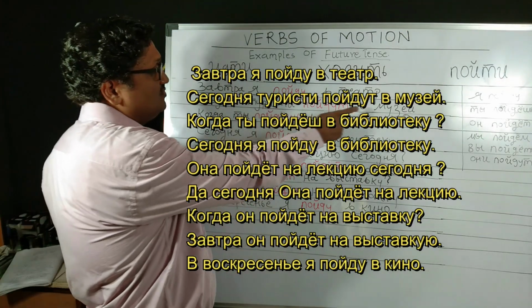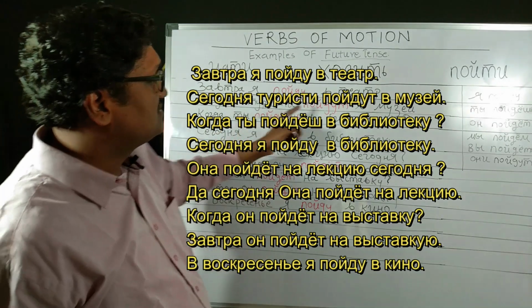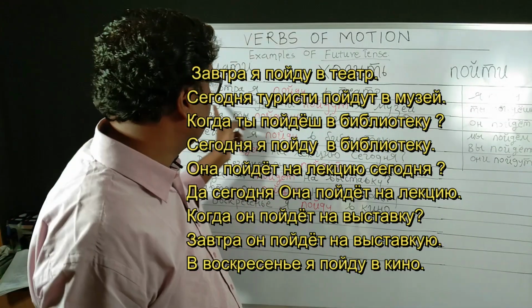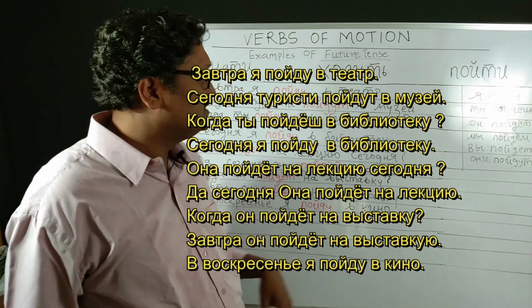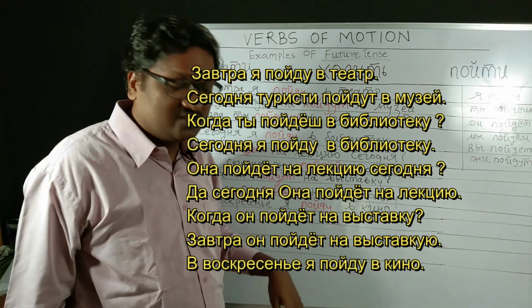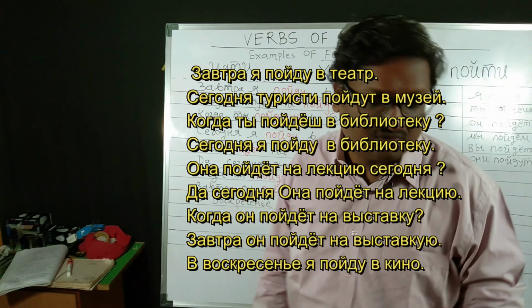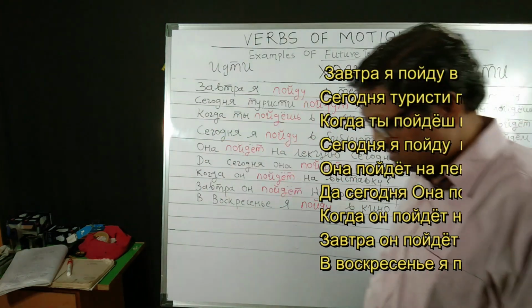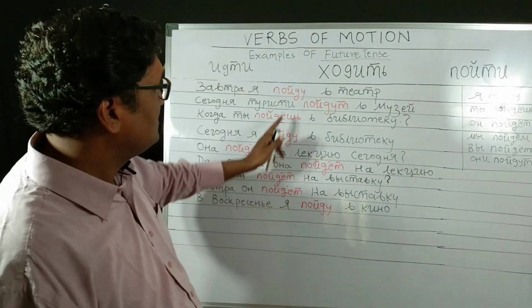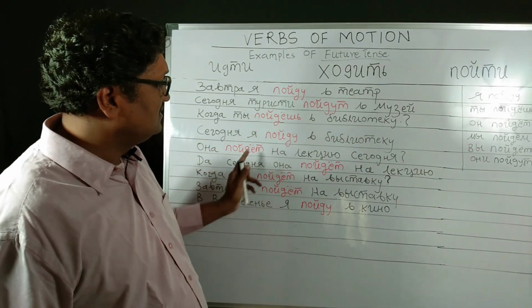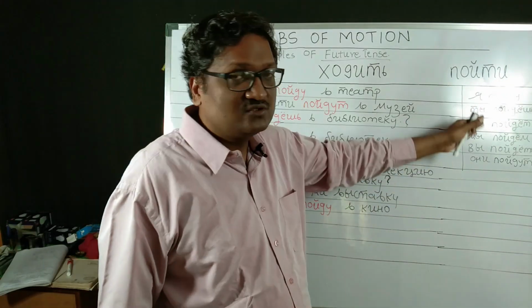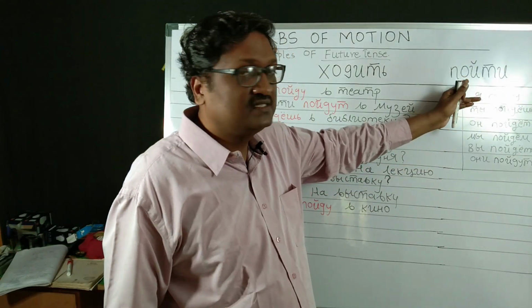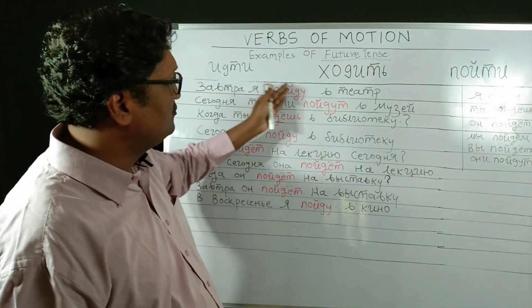Сегодня туристы пойдут в музей. Today the tourists will go to the museum. Сегодня они пойдут в музей. Когда ты пойдешь в библиотеку? Now библиотека is a feminine gender noun, so it will change to библиотеку. Сегодня я пойду в библиотеку. Сегодня means today, I will go to the library. See how пойду, пойдут, пойдешь are used for indicating the future tense. So this is the perfective aspect of itti, which is used for indicating the future tense.